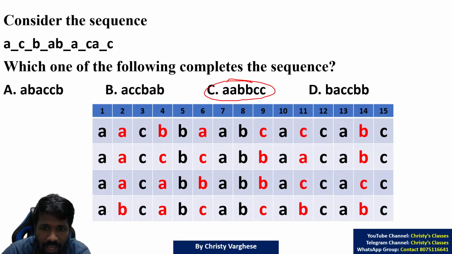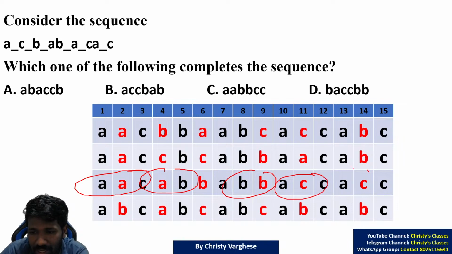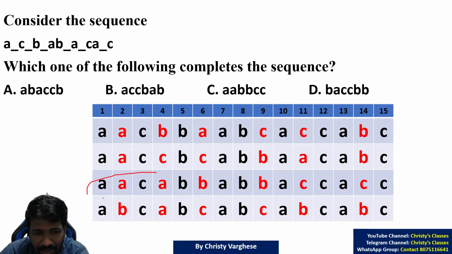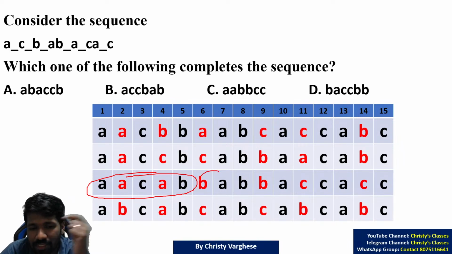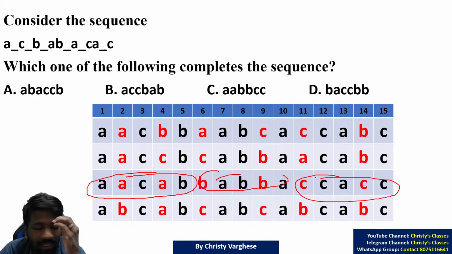Now the third option. If you substitute AABBCC, AABBCC, you will get this third case. Let us check groups of 3: AAC, ABB, ABB, ACC, ACC. Yeah, ABB, ABB, ACC, ACC is fine. But what is this AAC? That is breaking the chain, breaking the pattern. So that is eliminated with the 3 element case. Then AAC, AB, BAB, BA, CCA, CC. That is also not a pattern. So that is also eliminated.